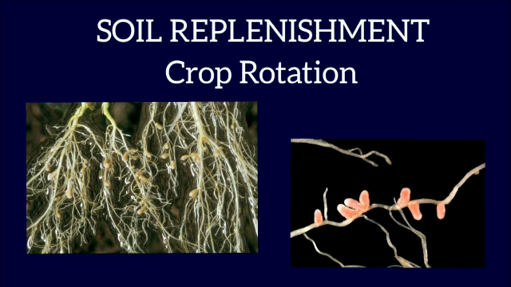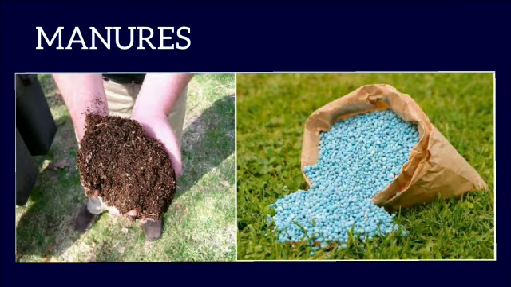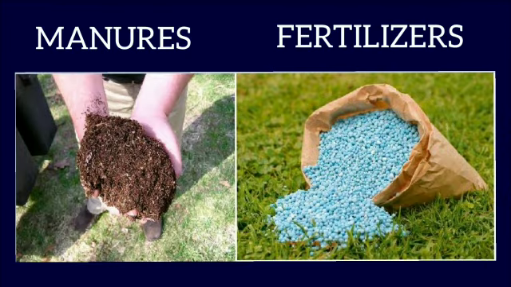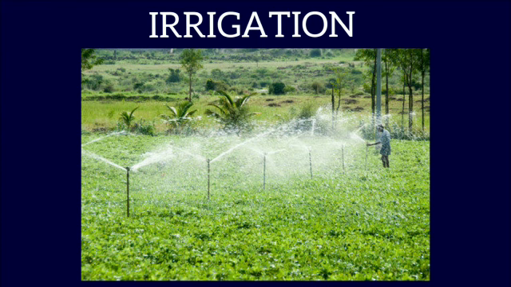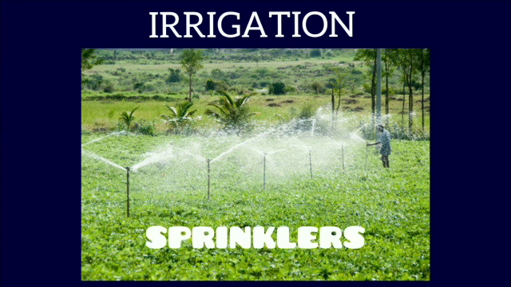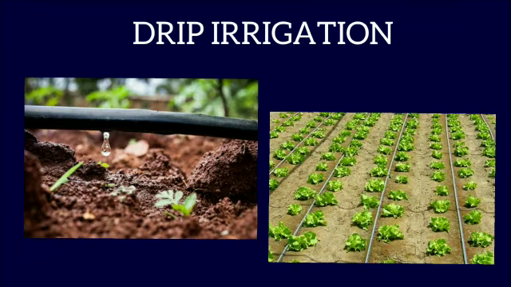Soil replenishment, that is, adding minerals to the soil, which is done either by crop rotation, that is, growing leguminous crops between two successive cereal crops, or by adding manures or fertilizers. Irrigation, that means supply of water to the plants, which is done by sprinkler system or by drip irrigation.